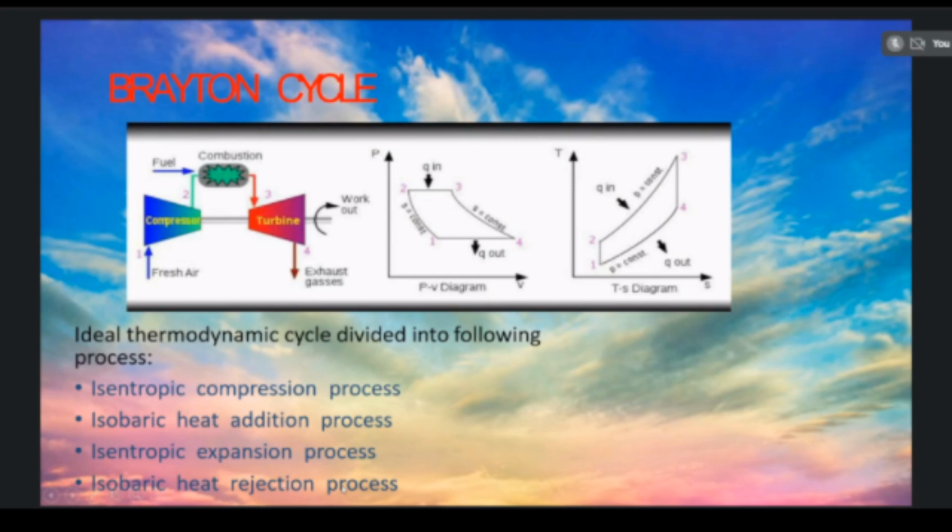Now we are going to see the types of engines used in the aircraft. First one is the turbojet engine. The turbojet engine is mainly used in passenger aircraft as well as military aircraft. It has no propeller, only these 5 parts: intake, compressor, combustion chamber, turbine and nozzle.